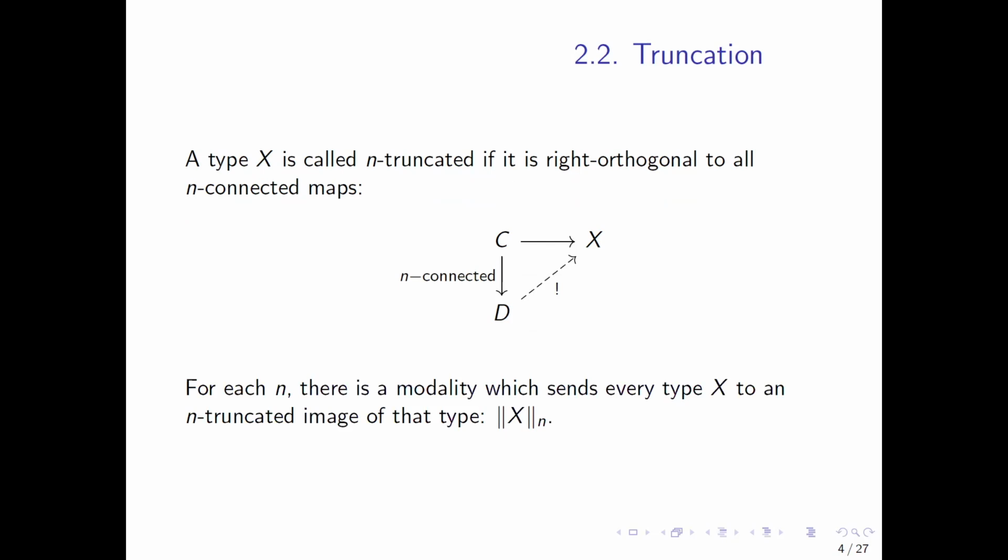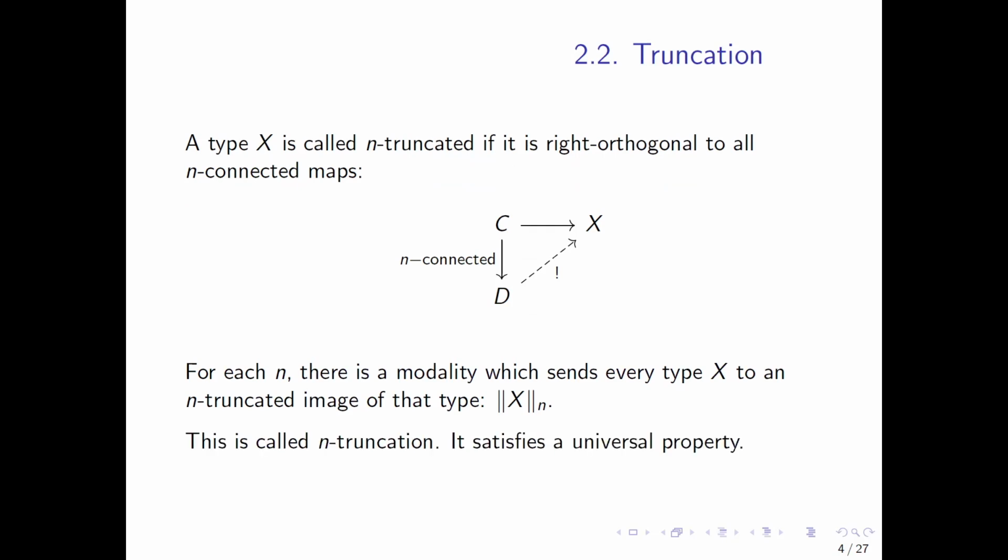For each n, now there's a modality which sends every type X to an n-truncated image of that type. This is the n-truncation of X. It's written like this. It'll come up again. This satisfies a universal property. There's a map from X into its n-truncation. That map will come up again.